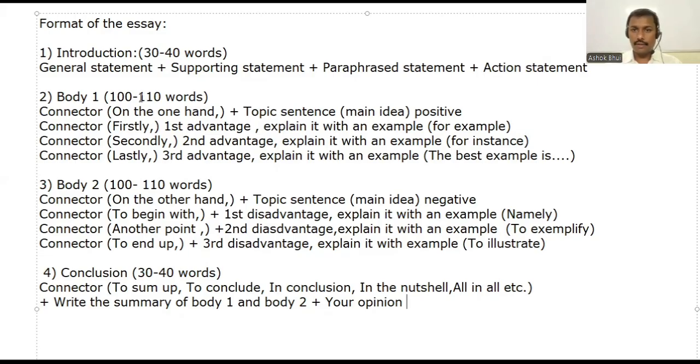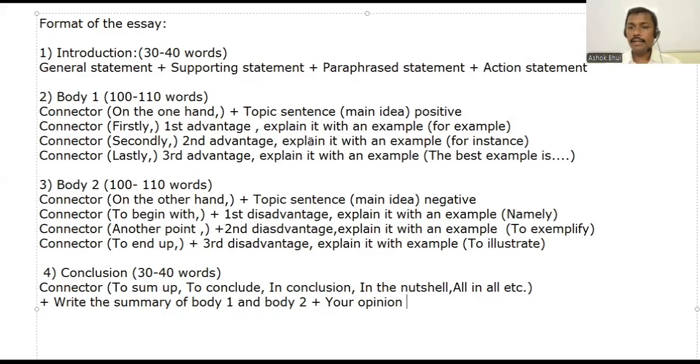Body 1, we considered it an advantages and disadvantages type of essay. And we use a connector like on the one hand, then topic sentence, and we added the main idea. Topic sentence is the main idea. Like the positive side, we were about to explain that. And then connector, first advantage. Explain it with an example. And for example is used for that. Then connector 2, second advantage.